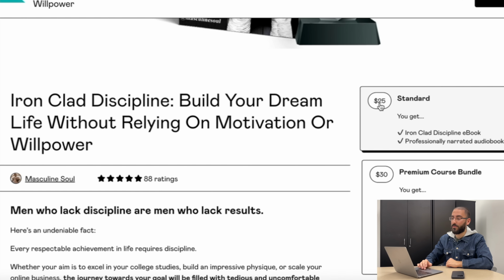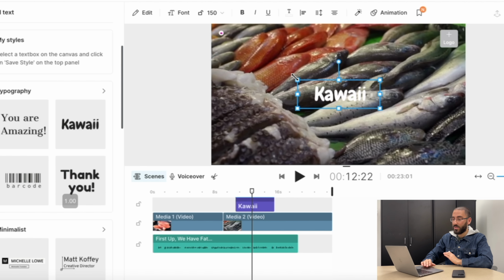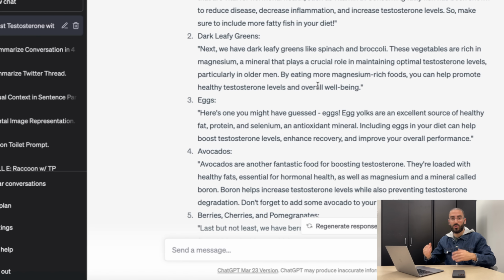And then you can pretty much sell it for $25, and you just link it in the description, and that's it. So once again, to recap, you can use InVideo to create your video, but you first start with ChatGPT to create the script for you. But before that, you go on Twitter and you find a thread that's doing very good. The reason why we're doing that is because the thread already worked very well on Twitter, we're just taking the same idea and putting it on YouTube, because most likely it's going to also work. And that's going to give YouTube new content, and it's going to push your video out even more.